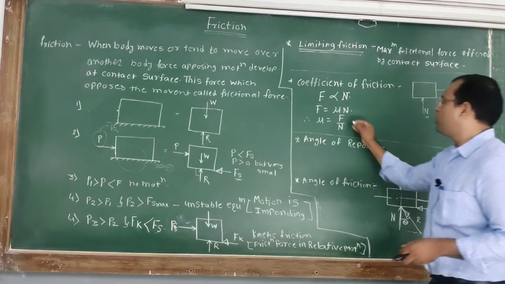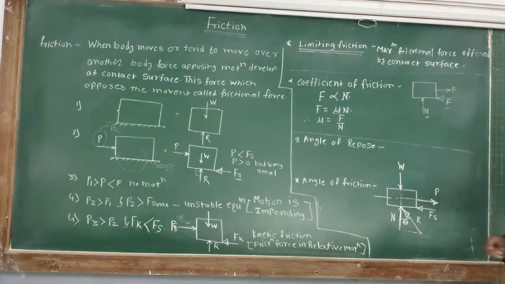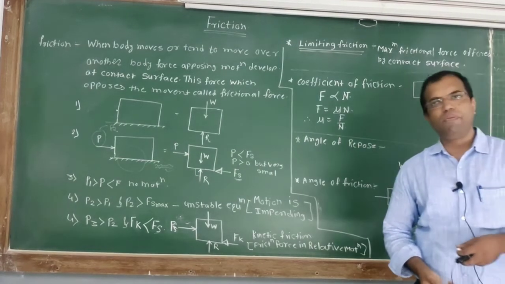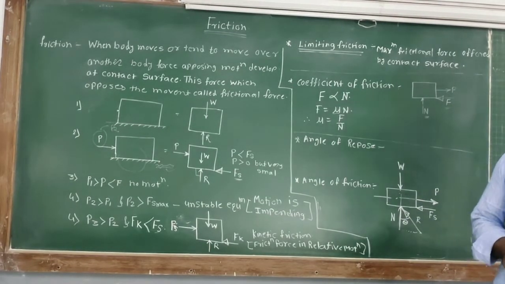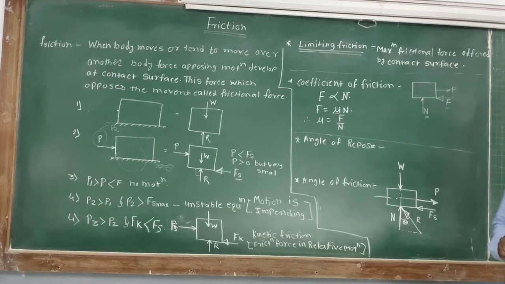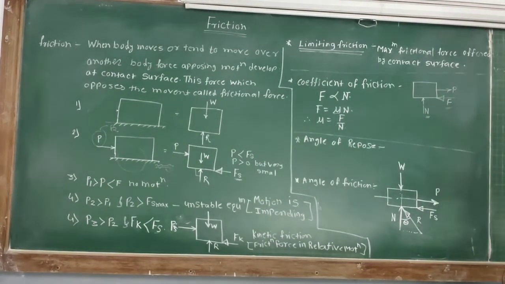This constant of proportionality is nothing but the coefficient of friction. As we know that F bears a constant relationship with N, F is equal to mu into N, where mu is the coefficient of friction and mu is equal to the ratio of frictional force to the normal reaction.